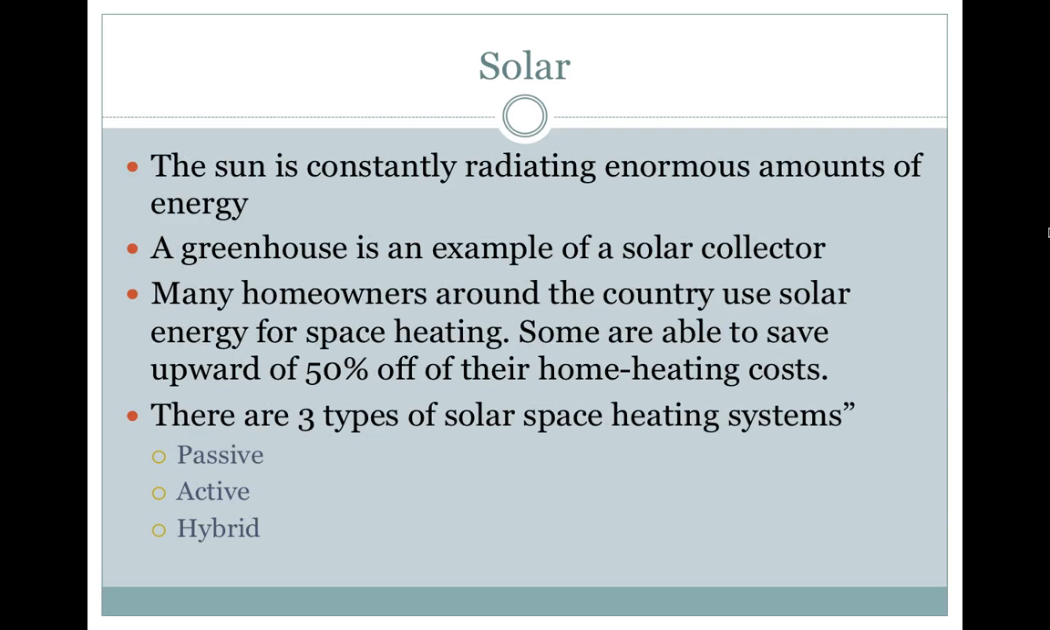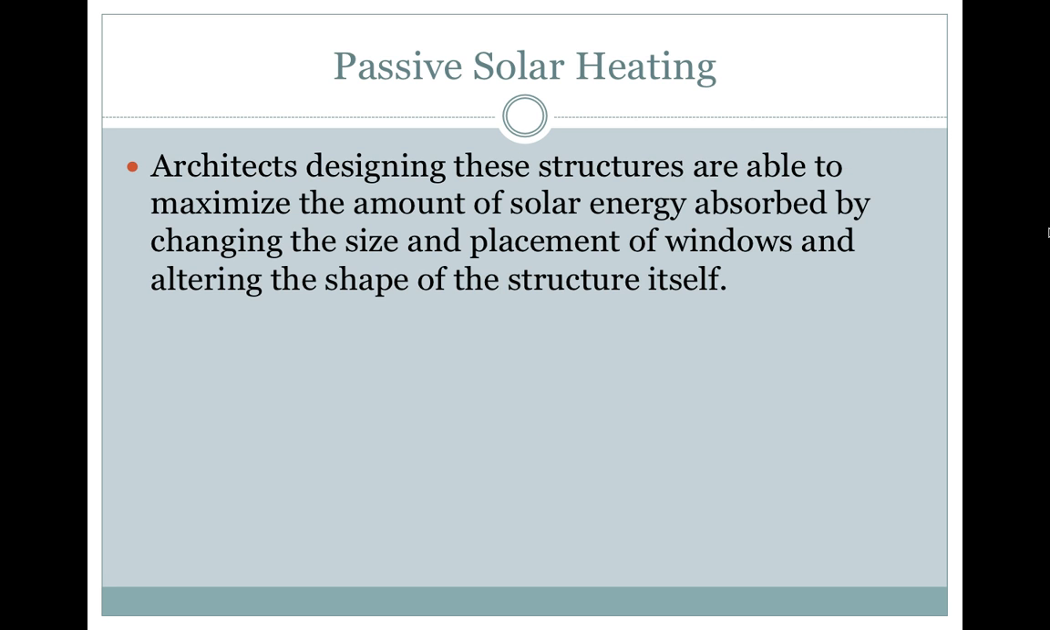Solar. The sun is constantly radiating enormous amounts of energy. A greenhouse is an example of a solar collector. Many homeowners around the country use solar energy for space heating. Some are able to save upward of 50% off their home heating costs. There are 3 types of solar space heating systems: passive, active, and hybrid. Passive solar heating. Architects designing these structures are able to maximize the amount of solar energy absorbed by changing the size and placement of windows and altering the shape of the structure itself.